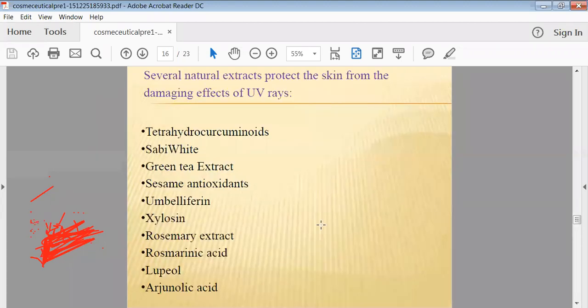There are several naturally occurring reagents nowadays.